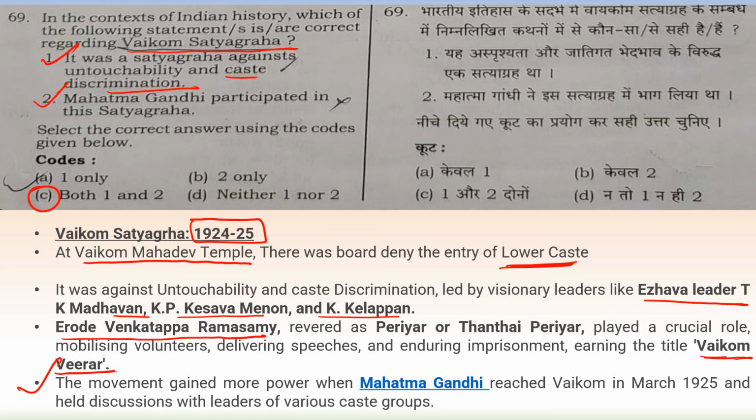Now the movement gained more power when Mahatma Gandhi reached Vaikom in March 1925 and held discussions with the leaders of various caste groups. So in this way we can say Mahatma Gandhi was also associated with this Vaikom Satyagraha.